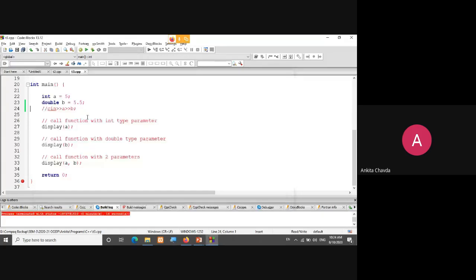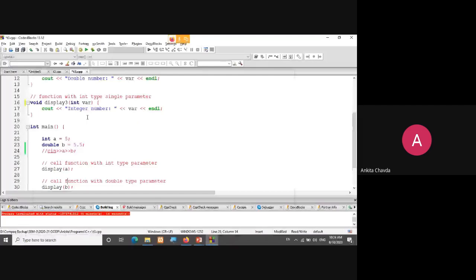But yeah, in function overloading, by mistake, if you are writing three different functions like display1, display2, and display3, and you are calling these three functions display1, 2, and 3, then this is not at all function overloading. This is your normal program, right?